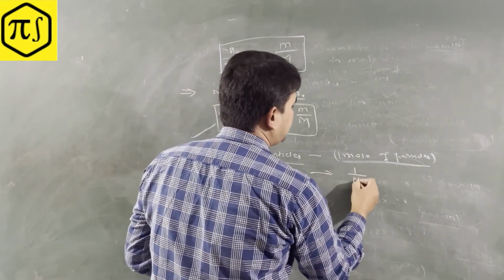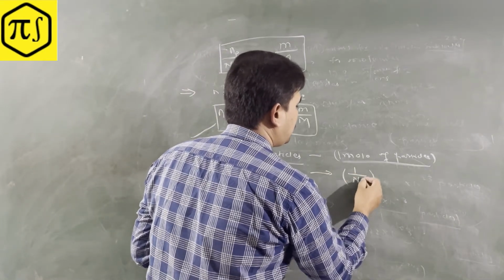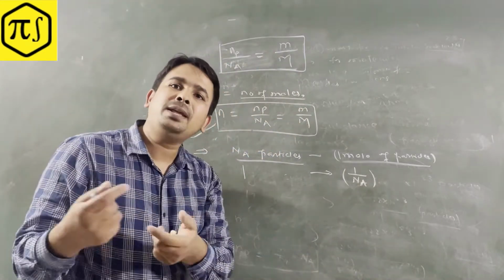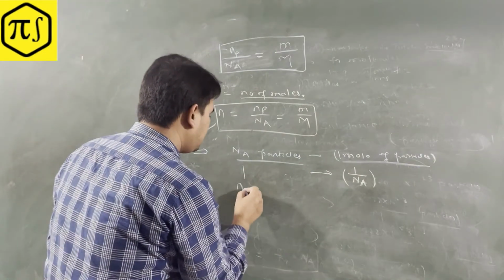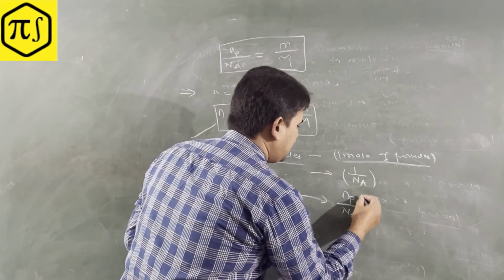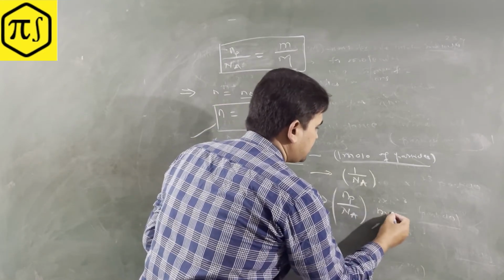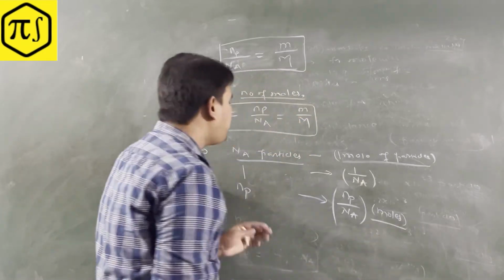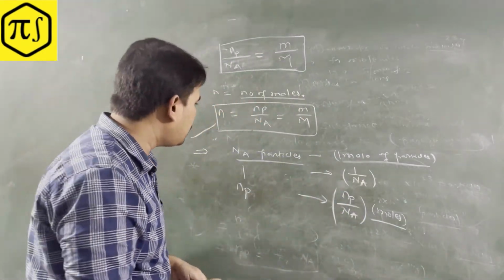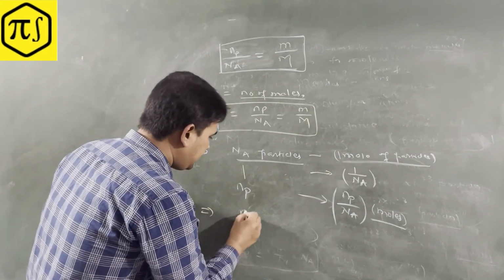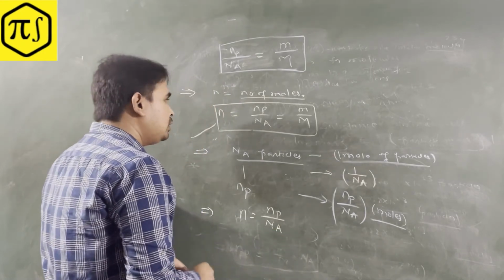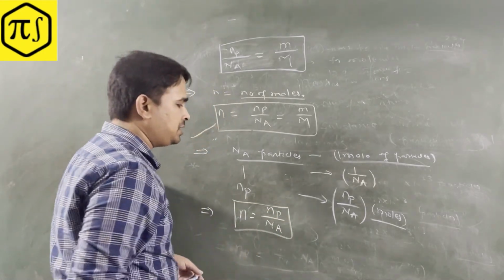We can say 1 by Na. This is simple multiplication. In Np particles, how many moles? That's the goal actually. So Np particles will be Np by Na moles. We know the sample contains Np particles, so this is the number of moles. So n equals Np by Na. We are able to derive it now.